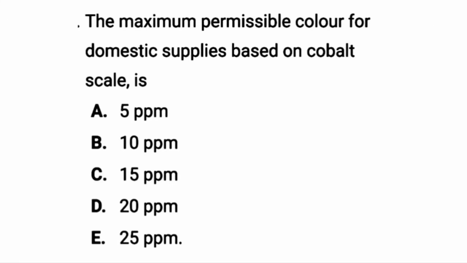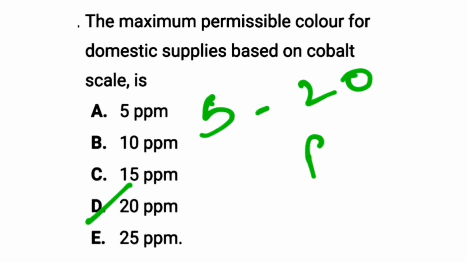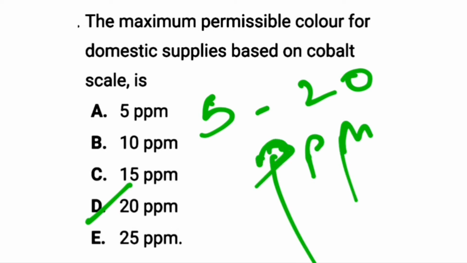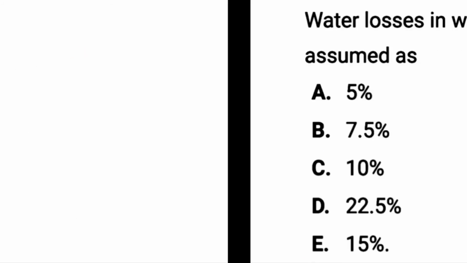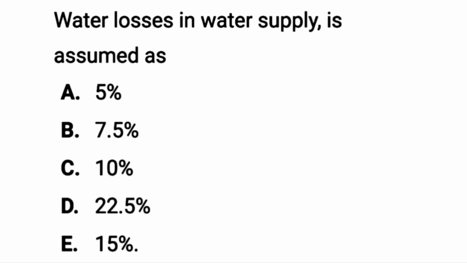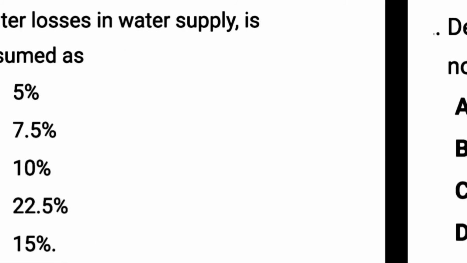The next question is, the maximum permissible color for domestic supplies based on Cobalt scale is 20 ppm. The range is 5 ppm to 20 ppm. Alum, which is known as aluminum sulfate, is a coagulant. The next question is, water loss in water supply is assumed to be 15%.